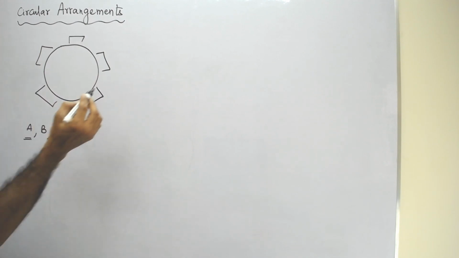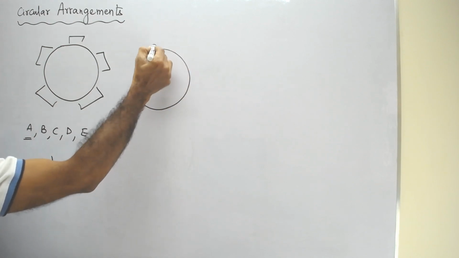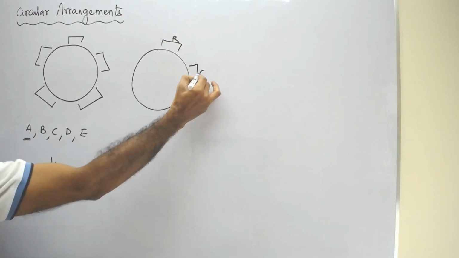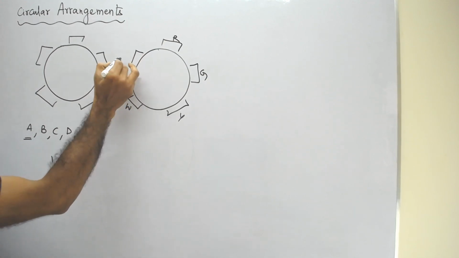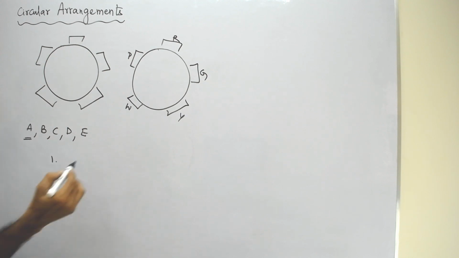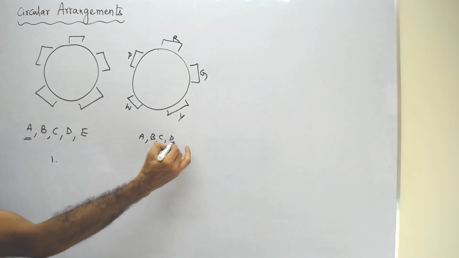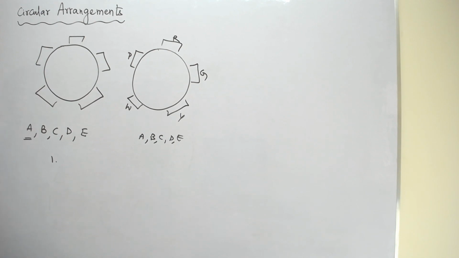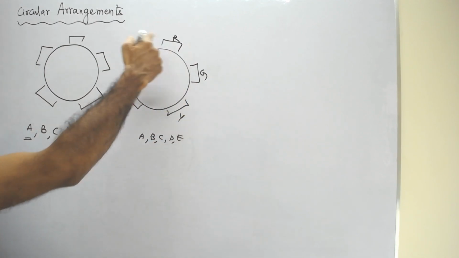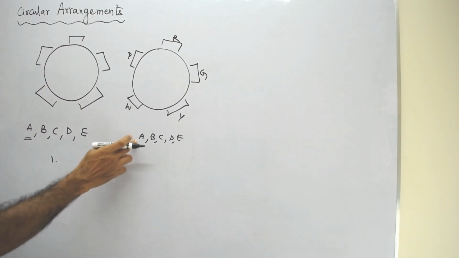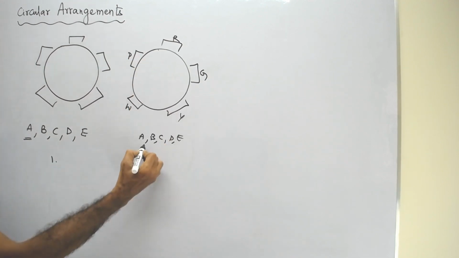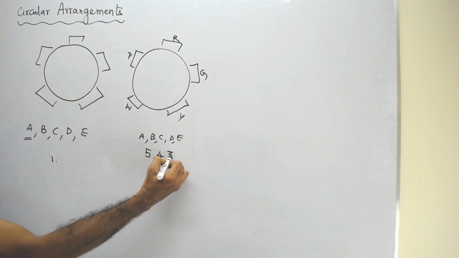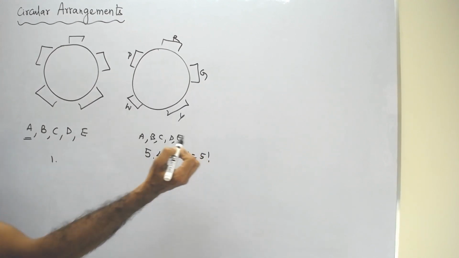Suppose at the same time you have another circular arrangement where this chair is red color, this chair is green color, this chair is yellow color, this chair is white color, and this chair is pink color. Now suppose 5 people are there, A, B, C, D, E. Now each and every chair has an identity. Please remember, A can be seated in 5 ways, because he may say I want the white color chair, or he may say I want the green color chair. When the first person sits, he himself will have 5 possibilities, not 4. So in this case, A can sit in 5 ways, B in 4 ways, 3 ways, 2 ways, 1 way. So it's nothing but 5 factorial.